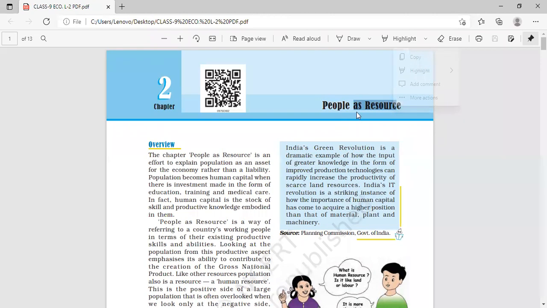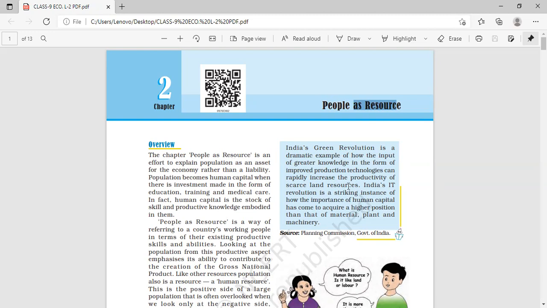Resource, in context with the people, we can say that it is the country's working population, from which the productivity of the country can be increased. The productivity, that means the GDP, gross national product, can be increased. Here it is referred to as the country's working population. People as the country's working population, we will see.